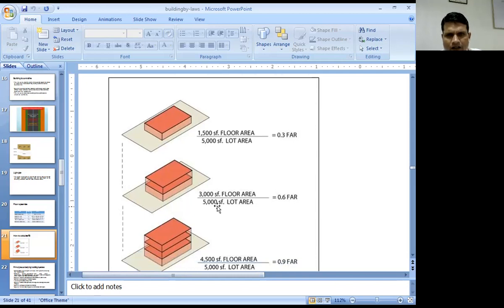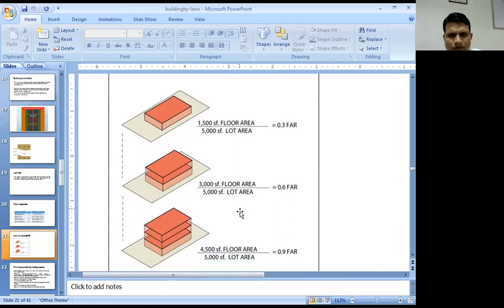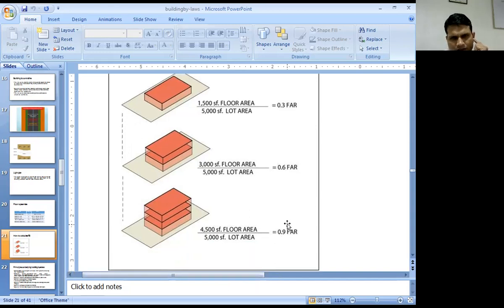If we construct 1,500 square feet on each of two floors, then the total area is 3,000 square feet. Divided by the plot area, here the FSI is 0.6. If we construct 1,500, 1,500 and 1,500 at 3 different floors, then the total is 4,500 square feet. Now, divided by the plot area, we get 0.9 FAR. So, in this way, we can calculate the FAR or FSI.